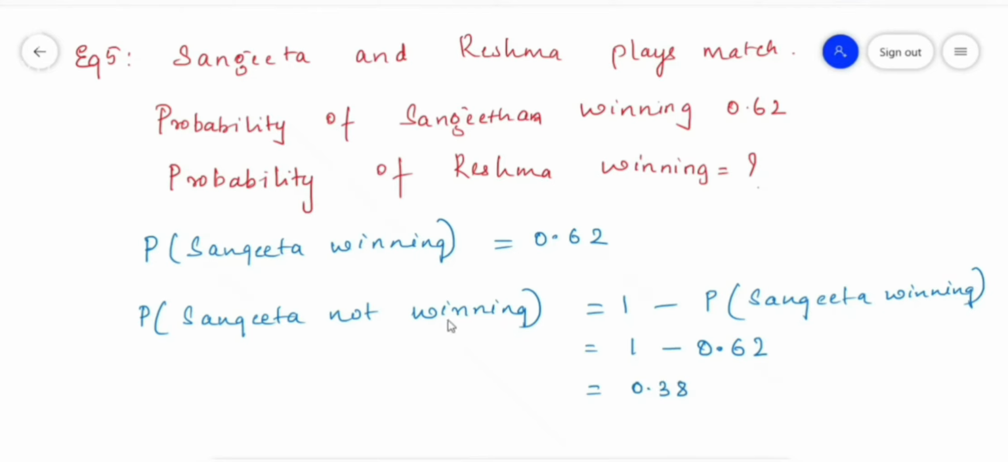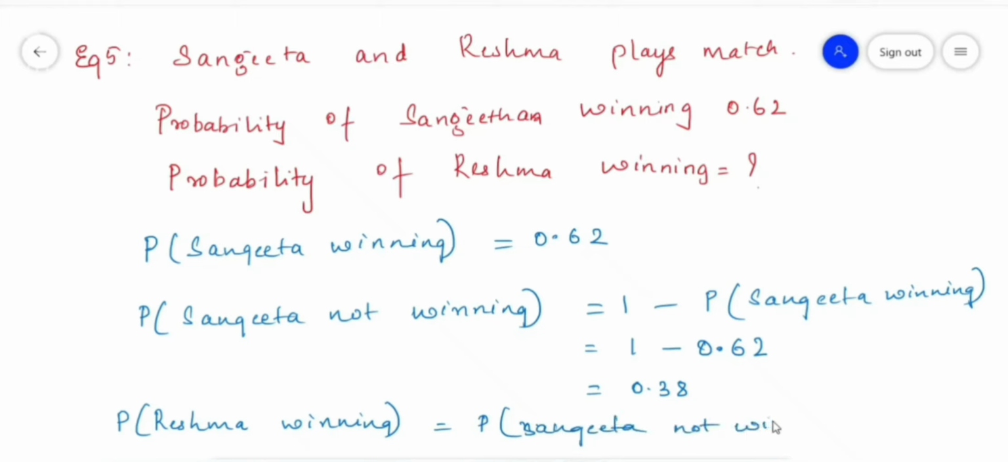The probability of Sangeeta not winning is nothing but the probability of Reshma winning. So the probability of Reshma winning the match is equal to 0.38. You can generalize it by saying the probability of Reshma winning is equal to the probability of Sangeeta not winning. So the answer for Reshma winning or Sangeeta not winning is the same, that is 0.38. This is the application of complementary event.